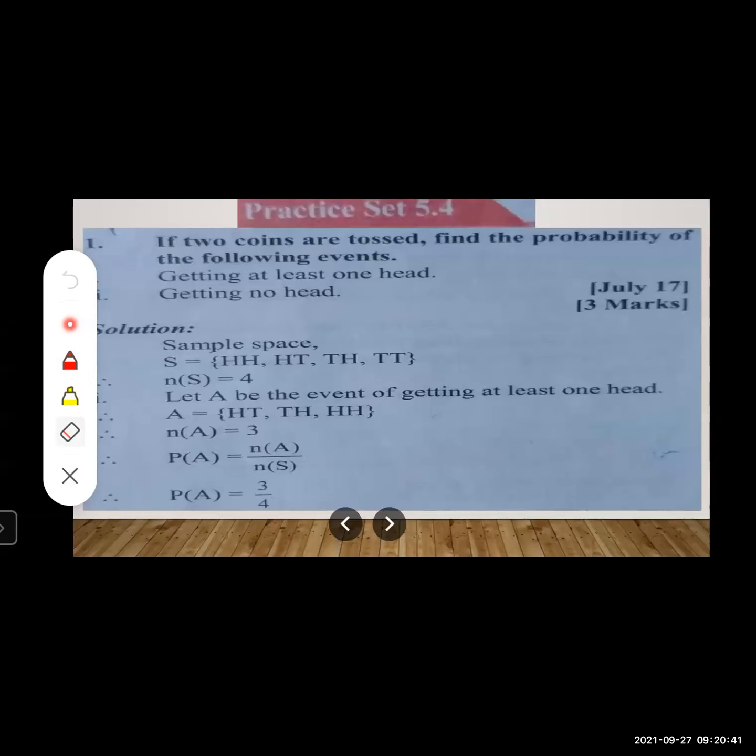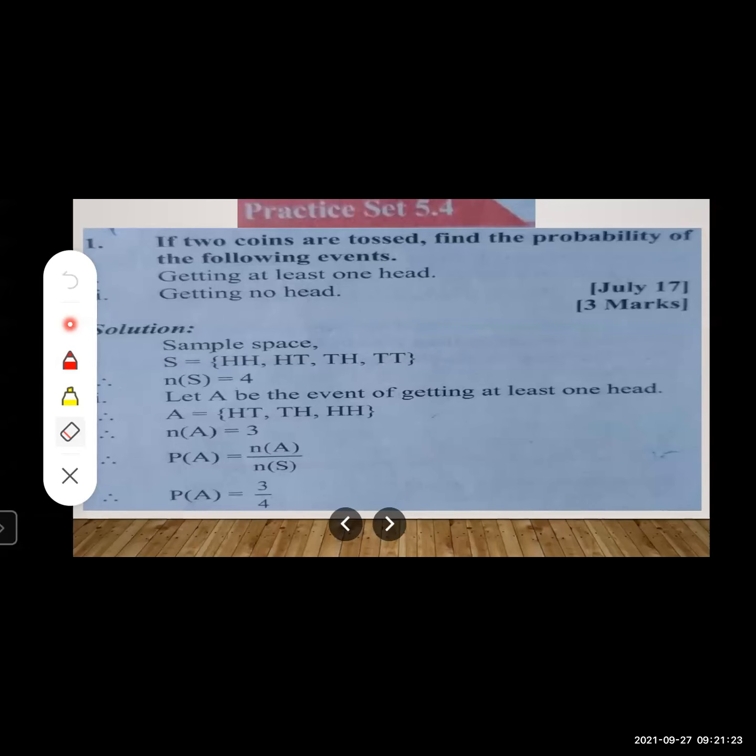Okay, now let us start with practice set 5.4. I think we have discussed enough about the probability of an event. Now we will solve more examples based on practice set 5.4. If two coins are tossed, find the probability of getting the following events. First one is getting at least one head, and second one is getting no head. Such a question was there in the board exam of July 17, and it carries 3 marks.